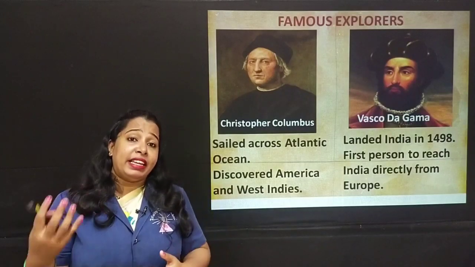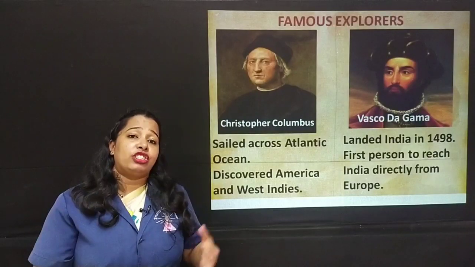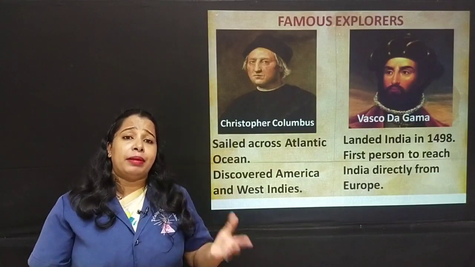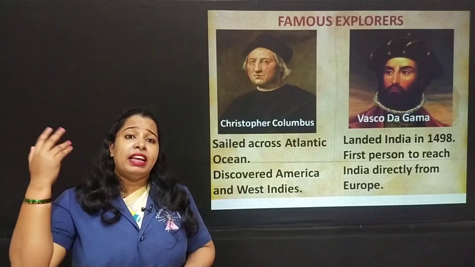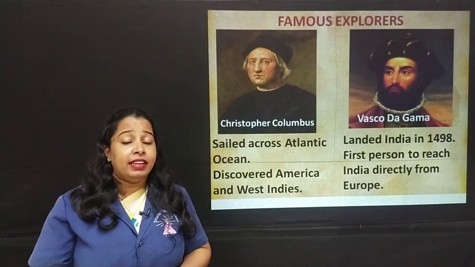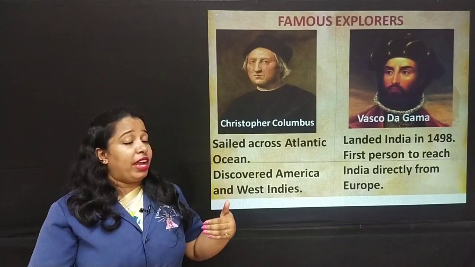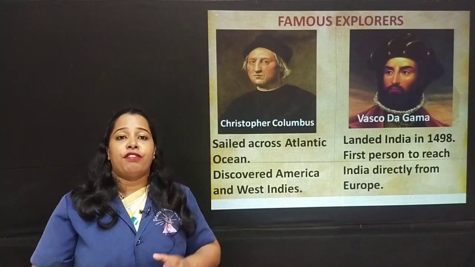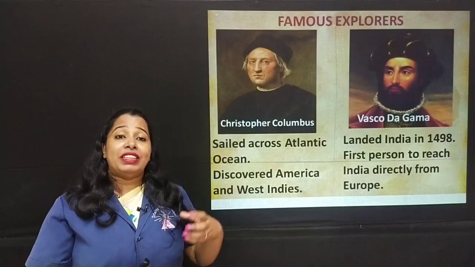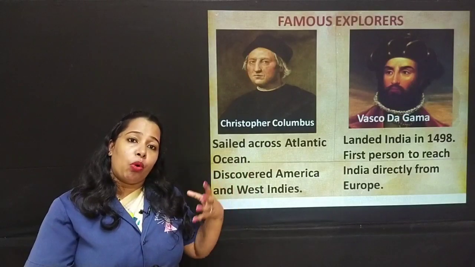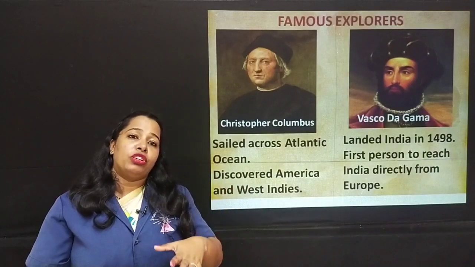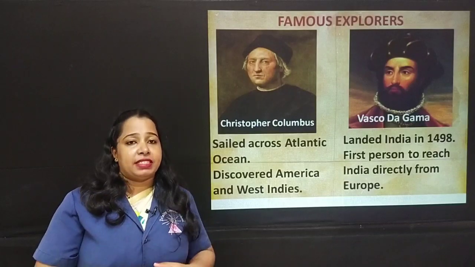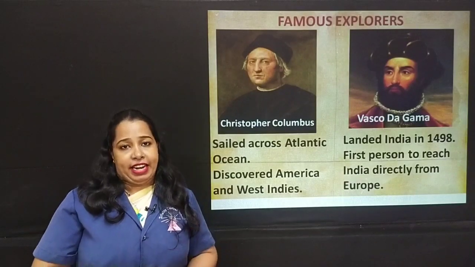And then there were many explorers or voyagers who came to India. About them you will learn in detail in your next classes or next grades. This is the way the trade route was found out to India. Then the Britishers followed them. So with the help of transport, even the voyagers set out on voyages to find out different places and countries for trading.